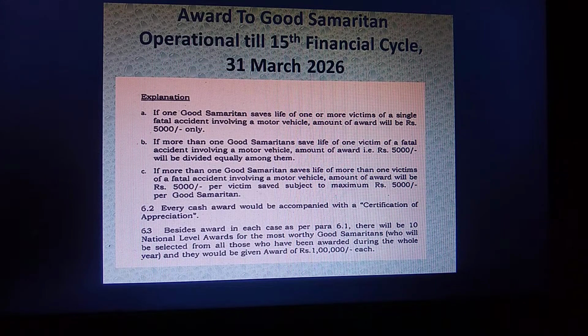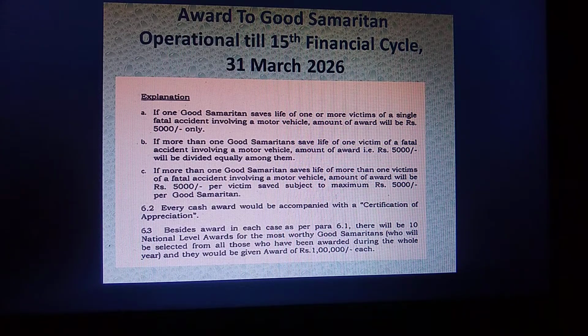And there is also an award to a good Samaritan. This is operational till the 15th financial cycle, that is up to 31 March 2026. A good Samaritan is a person who can save the life of a victim in the golden hour. The golden hour is the first hour, in which, if the person gets appropriate treatment and is admitted to an emergency area, that person's life is saved.